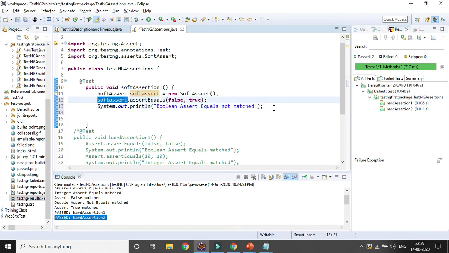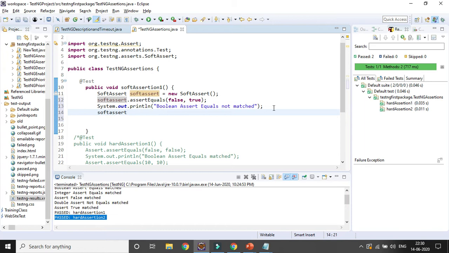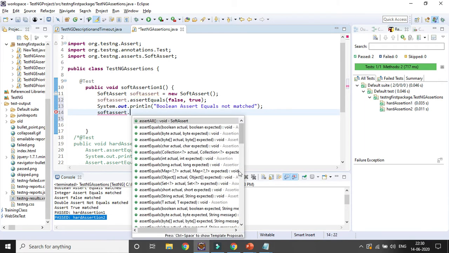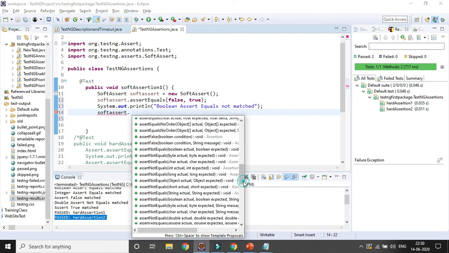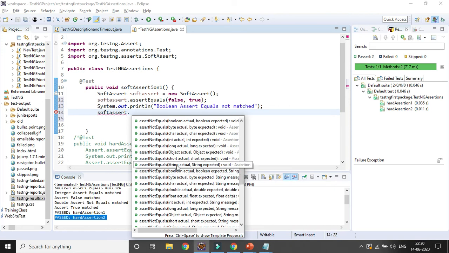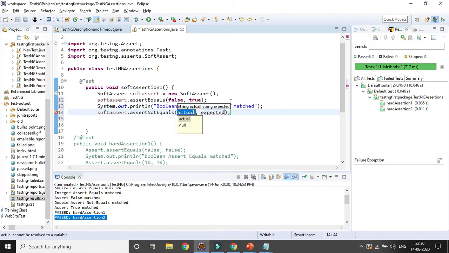I want to create another assertion here. I am just using assert not equals, with string expected and string in one. Here I am giving test one string and here I am giving test two, so obviously it will pass, right? So it will pass.